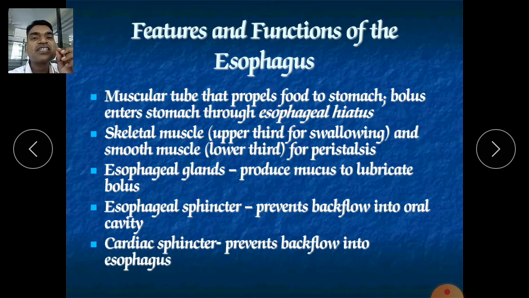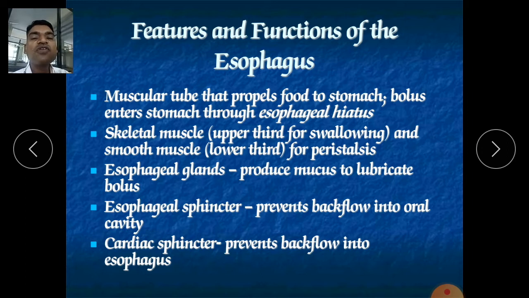That's why the sour or salty content of our stomach comes into our mouth, which you can notice when we are having flatulence. So the sphincter should be firmly closed to avoid the backflow into the oral cavity. The cardiac sphincter prevents the backflow into the esophagus. The cardiac sphincter is just before the stomach. It is the neck of the stomach, the gateway of the stomach.